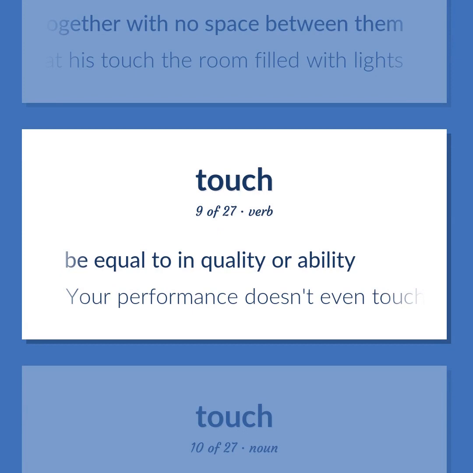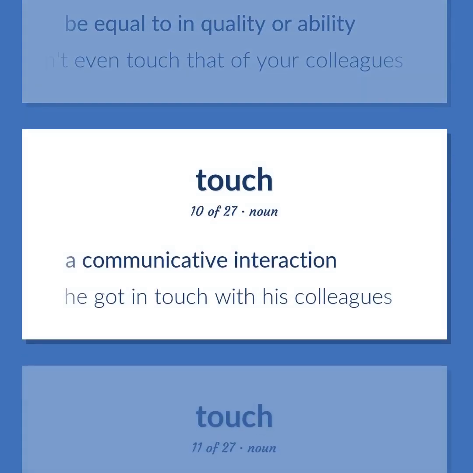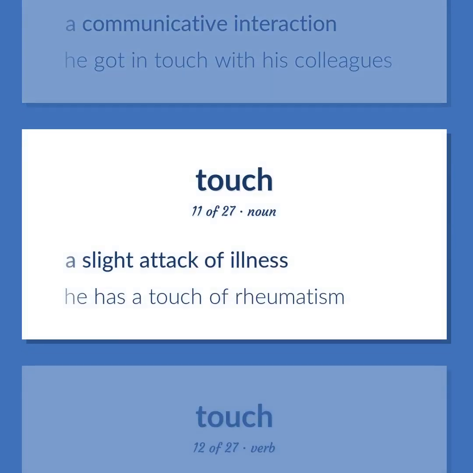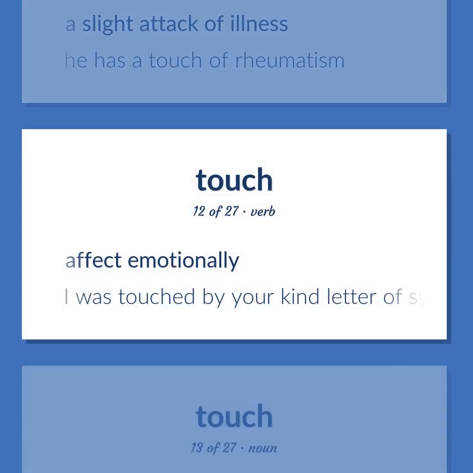Be equal to in quality or ability. Your performance doesn't even touch that of your colleagues. A communicative interaction. He got in touch with his colleagues. A slight attack of illness. He has a touch of rheumatism. Affect emotionally. I was touched by your kind letter of sympathy.